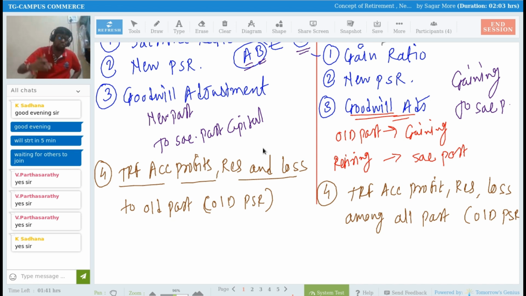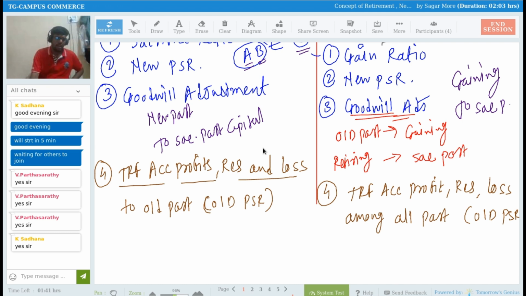So if partner C is going out of the business today, this profit is related to the last 10 years, so we have to give it to the retiring partner as well. That's why in case of retirement of a partner, whenever accumulated profit, reserves and losses are there in the balance sheet, we have to distribute them among all the three partners